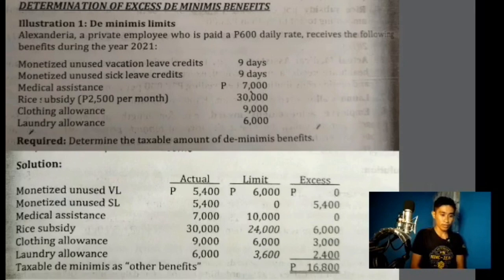Rice subsidy. The actual is 30,000. The limit is only 24,000, so there is an excess of 6,000. Clothing allowance. The actual value is 9,000. The regulatory limit is 6,000 only, so there is an excess of 3,000. Laundry allowance. The actual value is 6,000. The regulatory limit is 3,600, so there is an excess of 2,400. The total excess is 16,800. This is the taxable de minimis as other benefits.